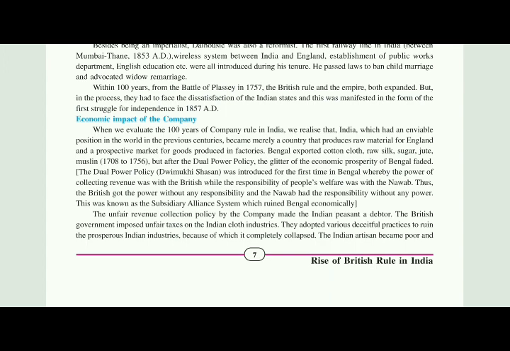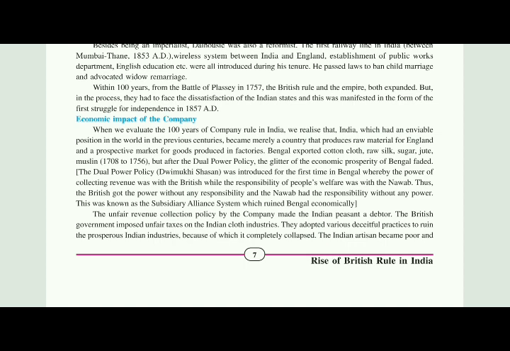As we have seen, India was famous for many of its products. People from different countries were coming to India to buy them. Bengal exported cotton cloth, raw silk, sugar, jute, and muslin from 1708 to 1756.